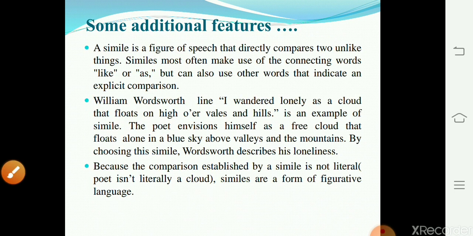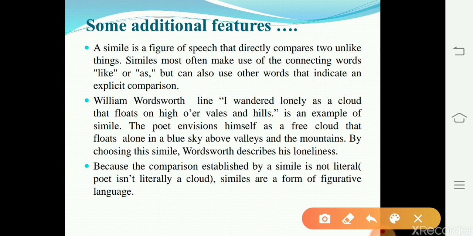As we move further, we will look at some of the additional features of simile. A simile is a figure of speech that directly compares two unlike things. We should always remember that simile compares two unlike things. Similes most often make use of the connecting words like or as, but can also use other words that indicate explicit comparison.